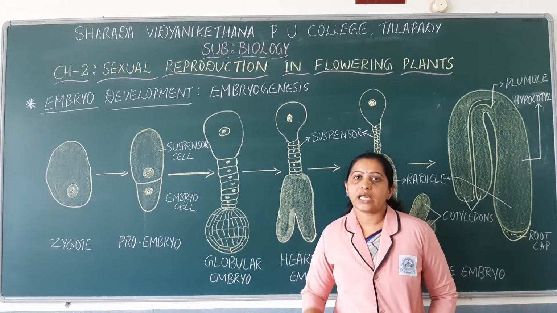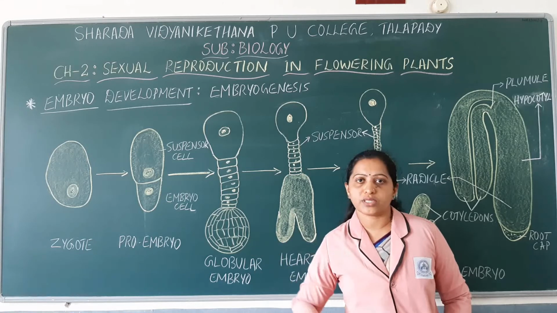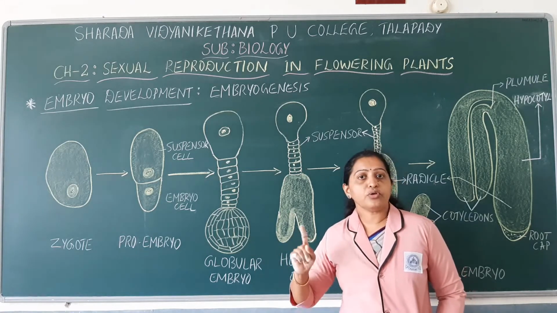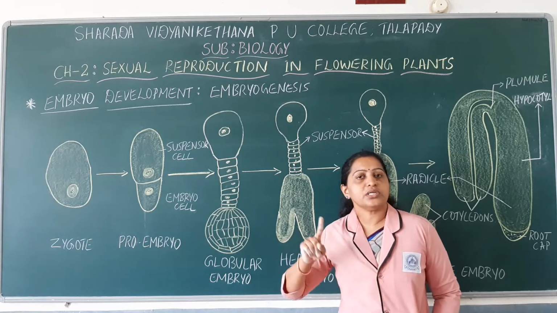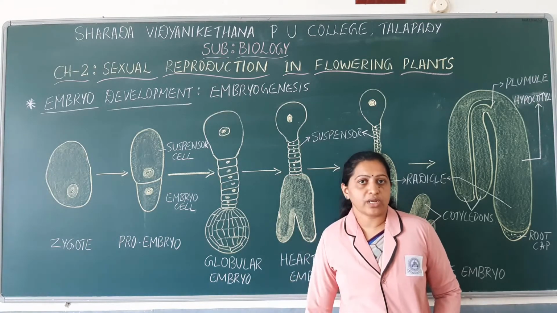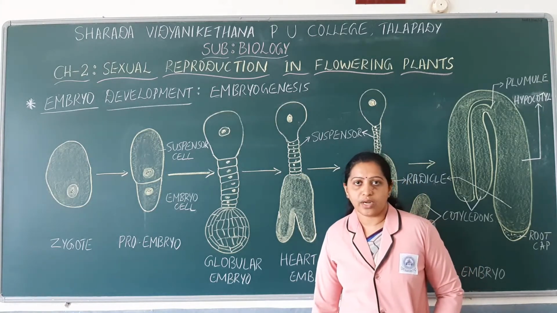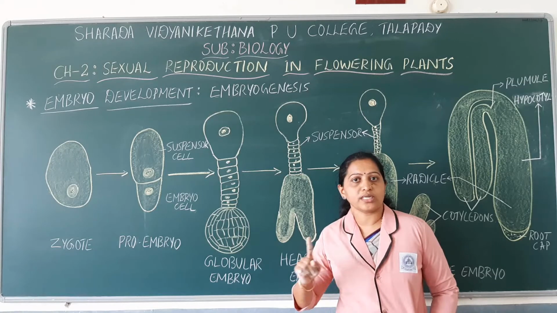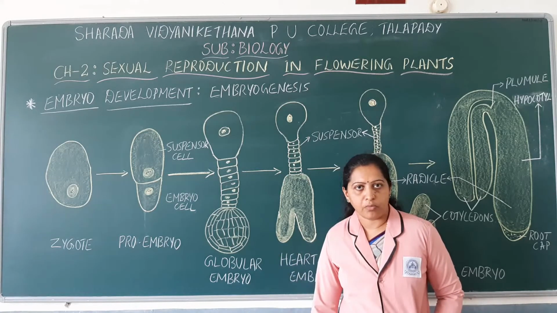So remember that embryogenesis is the process of formation of the embryo from the zygote, and it involves two steps: cell division and cell differentiation. Remember this point very carefully because it has been asked in many previous board examinations. So what is embryogenesis? What are the two main events that occur during embryogenesis?